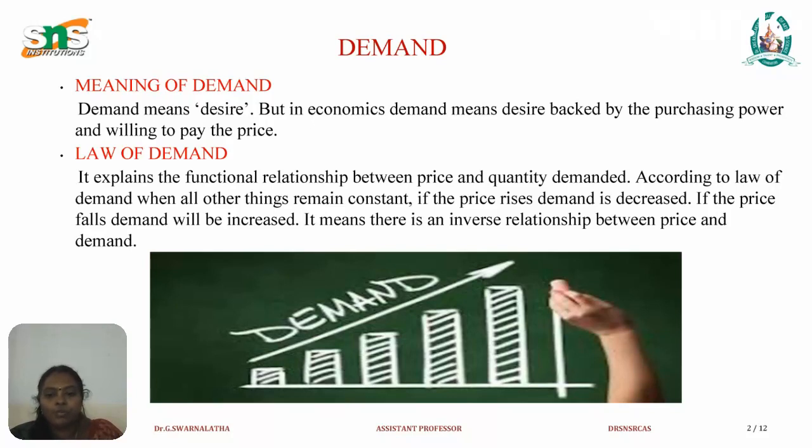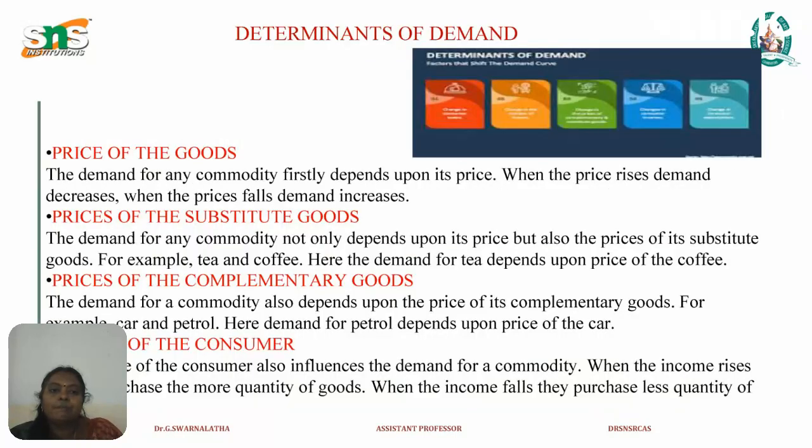Next, we can see the topic law of demand. It explains the functional relationship between price and quantity demanded. According to law of demand, when all other things remain constant, if the price rises, demand is decreased. If the price falls, demand will be increased. It means there is an inverse relationship between price and demand.